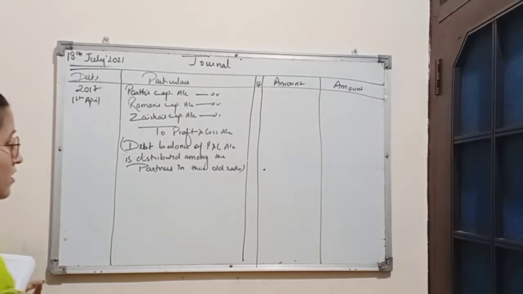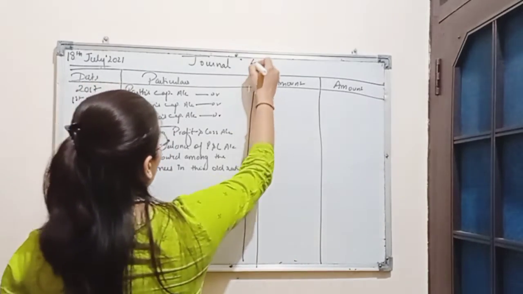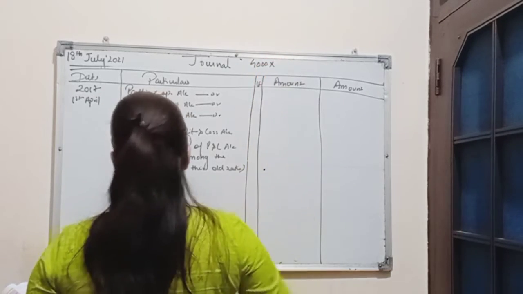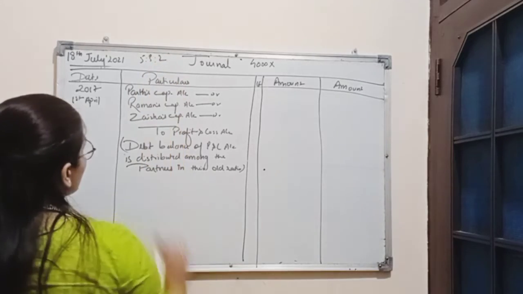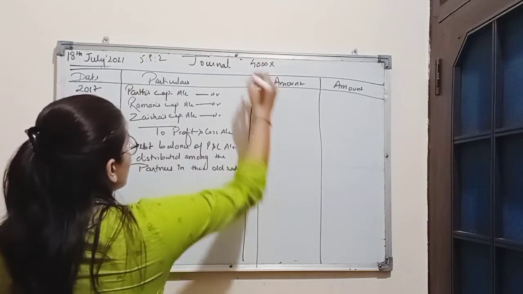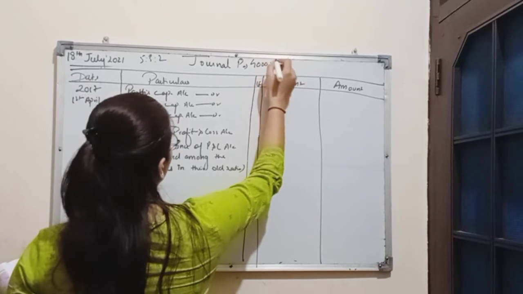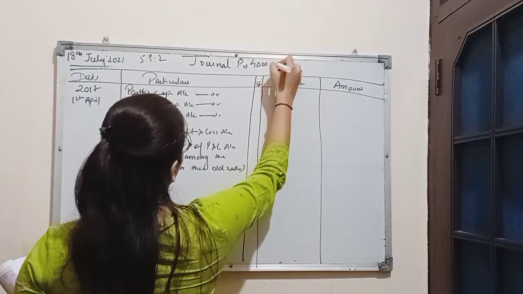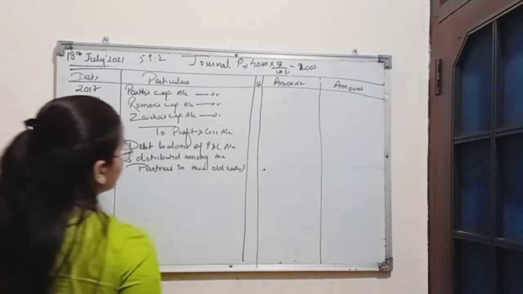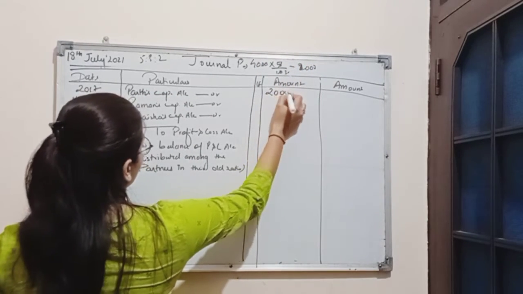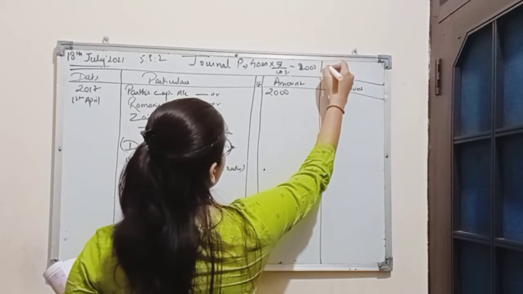So here the amount of debit balance is 4,000 and the old profit sharing ratio is 5:3:2. So Parth's capital account will be debited with the amount 2,000. Now we will calculate Raman's share of loss.